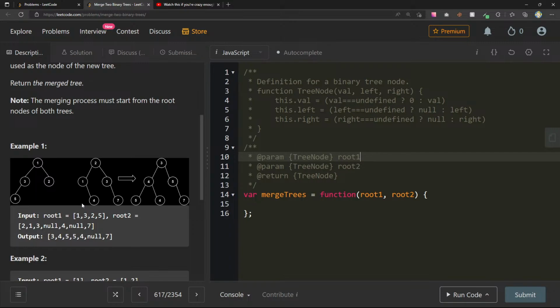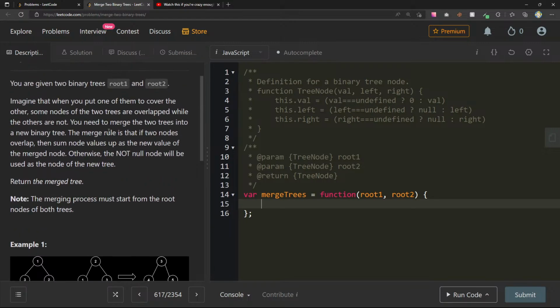Sometimes I might do a post-order traversal where I visit a node, but then go to all its children first, get some information, give it back to its parent, and then the parent can use that. But in this case, we can just follow what it said. So let's see if just by doing that, we can get a semblance of what they want us to do. So if two nodes overlap, then sum the node. Otherwise, the not null node will be used as the node of the new tree, right?